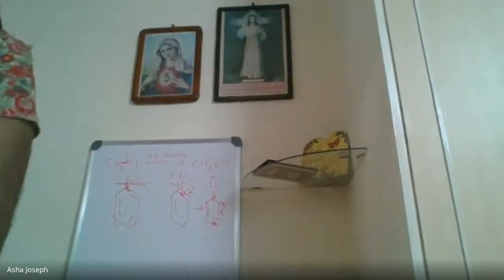So I will sit and explain. You will understand better. So the second reason is hybridization. In alkyl halides, the carbon carrying the halogen is sp3 hybridized, single bonds only. In aryl halide, the carbon carrying the halogen is sp2 hybridized, isn't it?